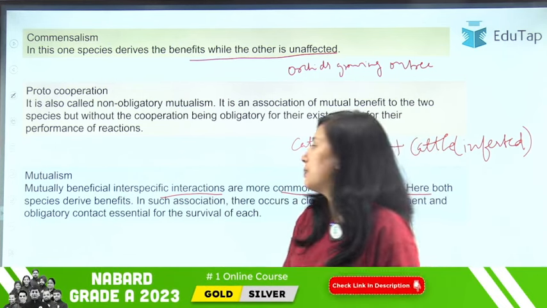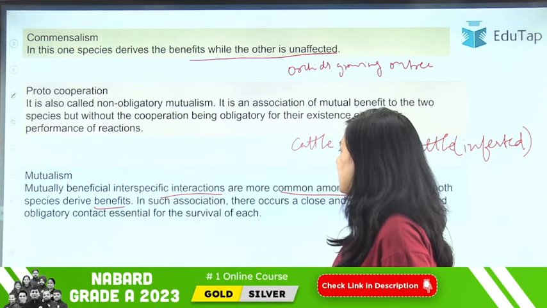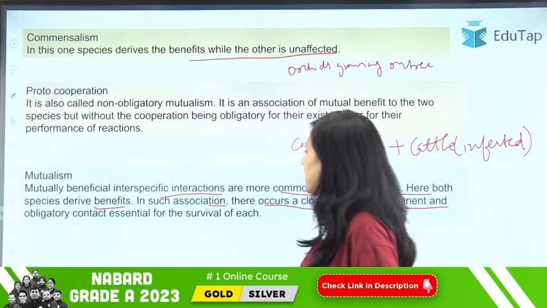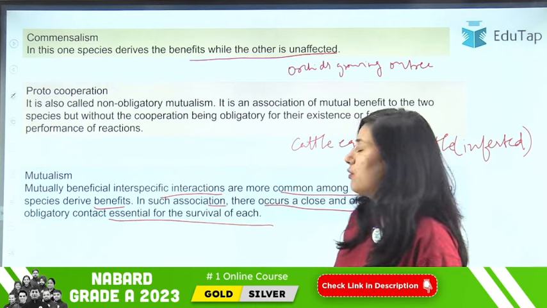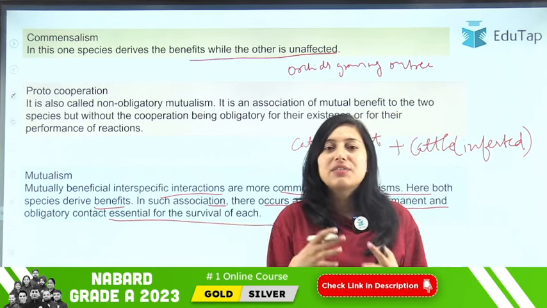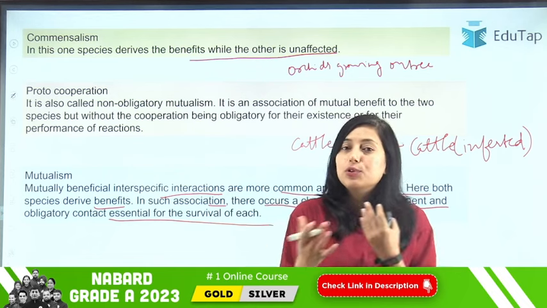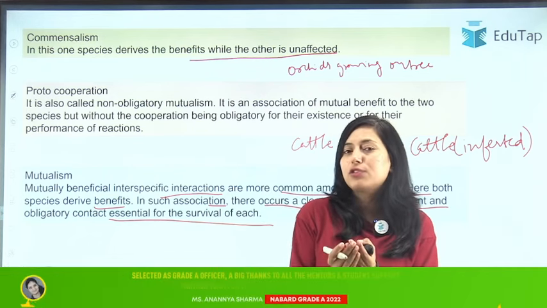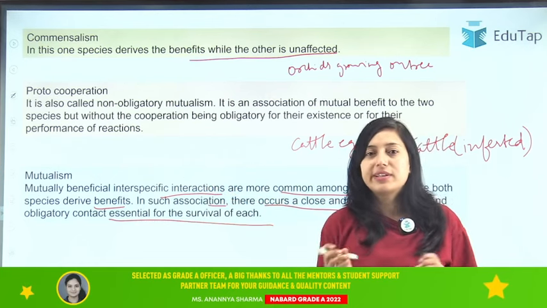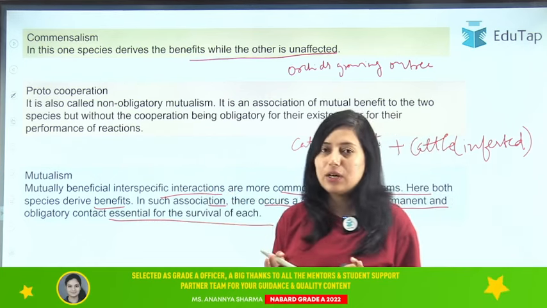Here both species derive benefits. In such an association there occurs a close and often permanent obligatory contact essential for survival of each other. They are getting mutual benefit from each other. So that type of interaction is known as mutualism. Clear? I hope this is clear to you.